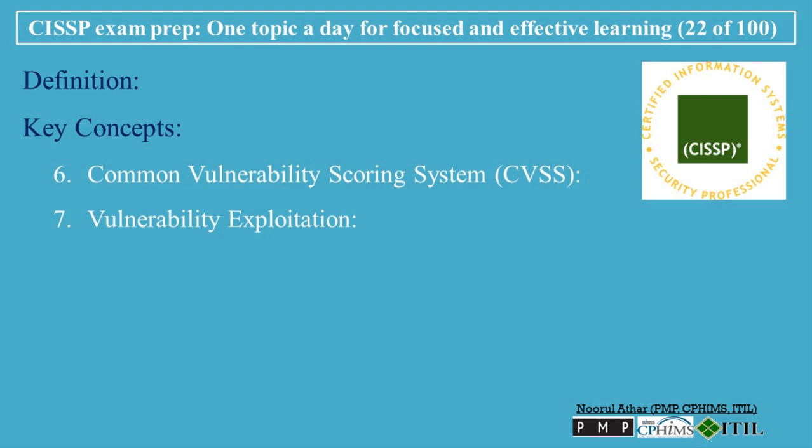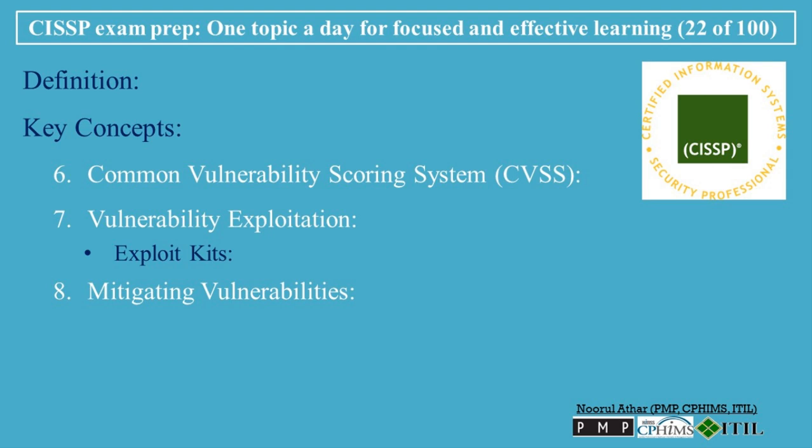7. Vulnerability exploitation. Exploitation occurs when a threat actor uses a vulnerability to gain unauthorized access, disrupt operations, or cause harm to an organization. Exploits can be automated or manual. Exploit kits, prepackaged software used by attackers to target known vulnerabilities in systems. These kits allow less skilled attackers to exploit vulnerabilities quickly and easily.